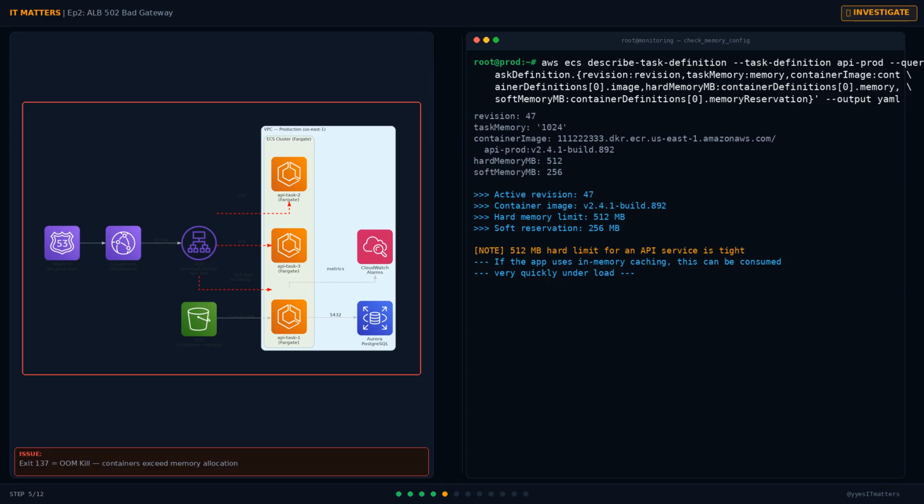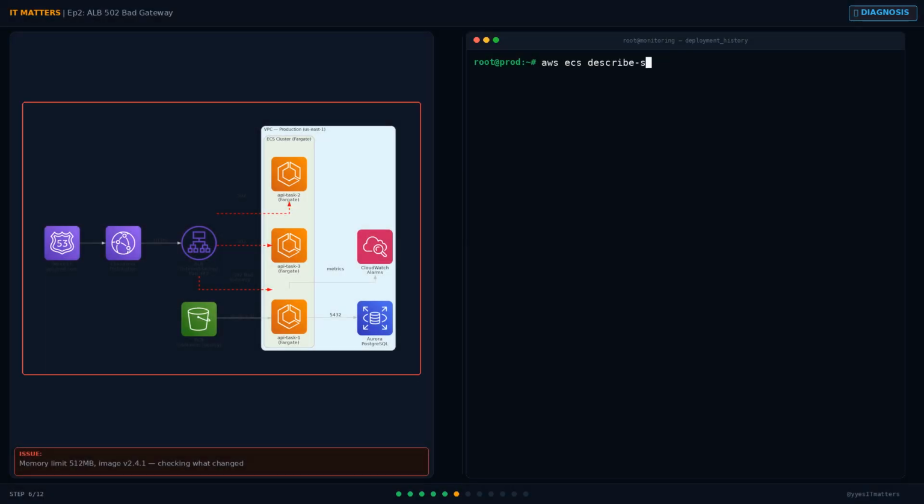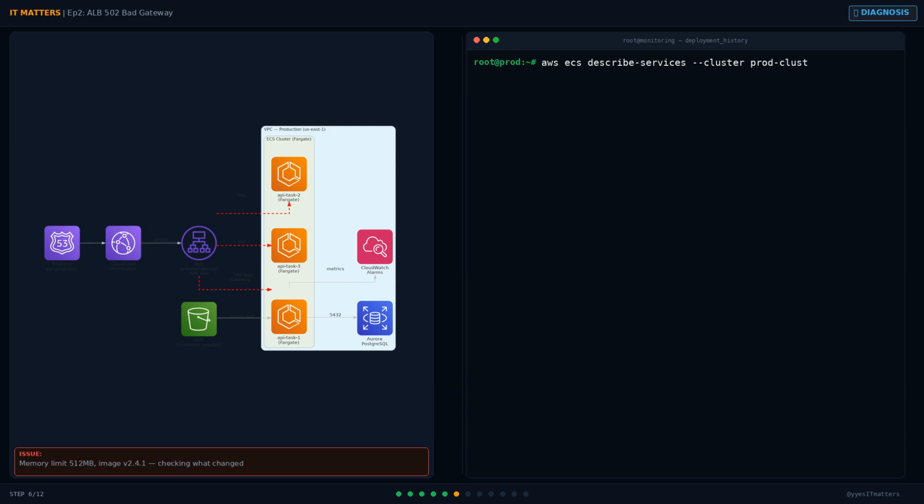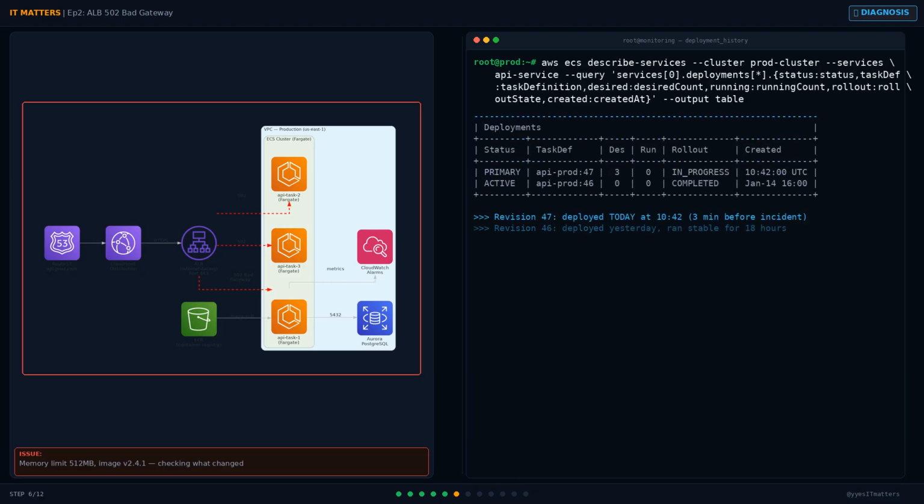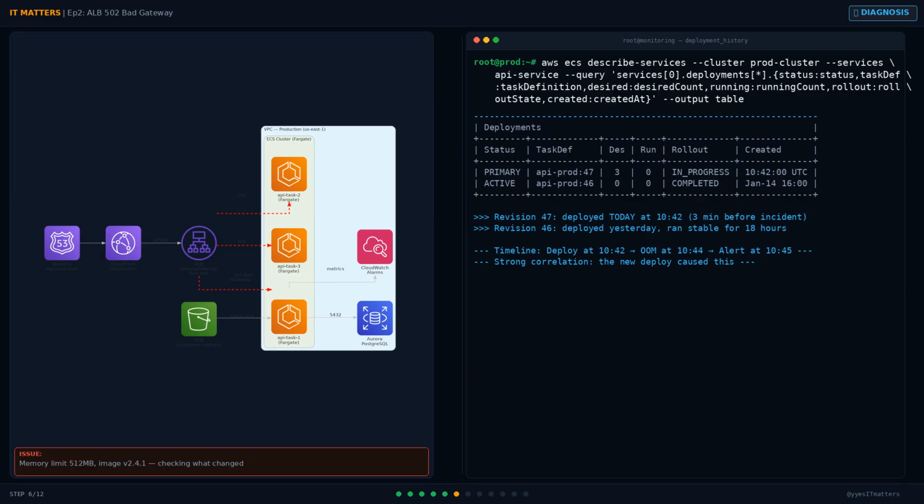Let's check what memory limit is configured in the task definition. So the hard limit is 512 megabytes, and we're running image version 2.4.1. The next question is, was this working before? If it was, something changed. Either the traffic pattern increased, or a new code version was deployed that uses more memory.